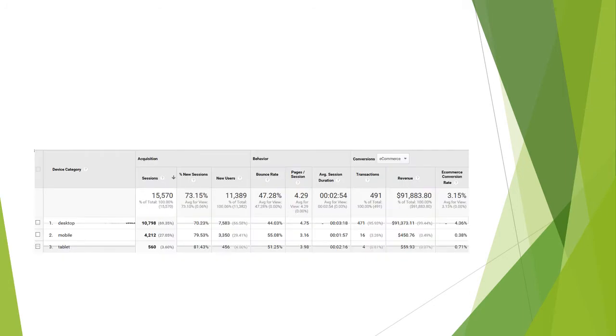So we do see here that while desktop does have a higher number of sessions, the mobile devices and tablets have a higher percentage of new sessions.